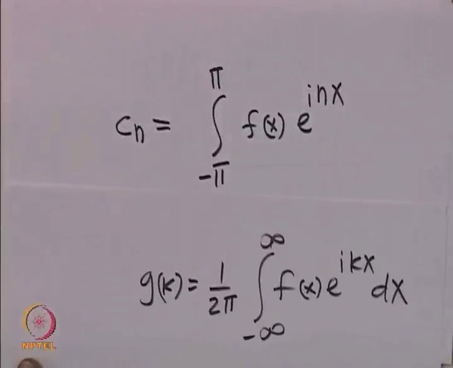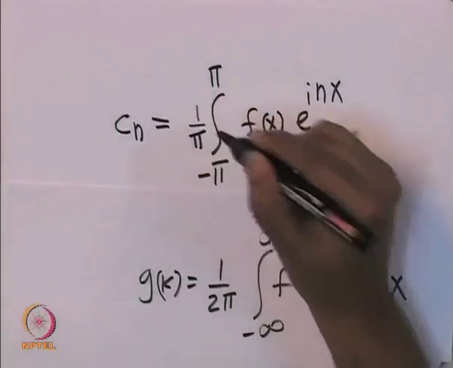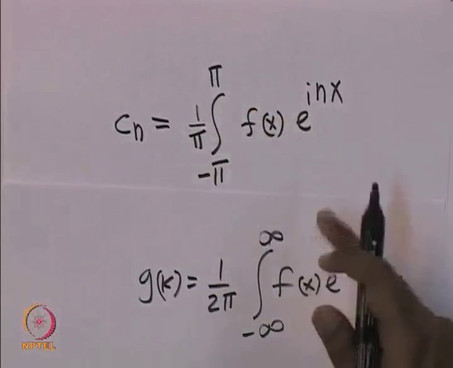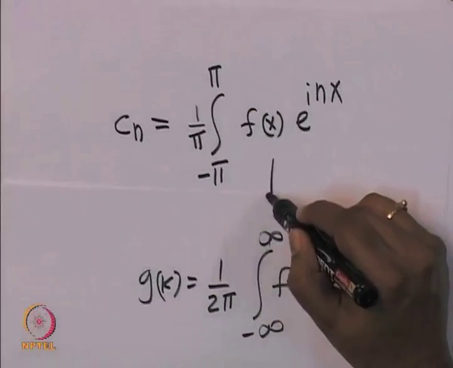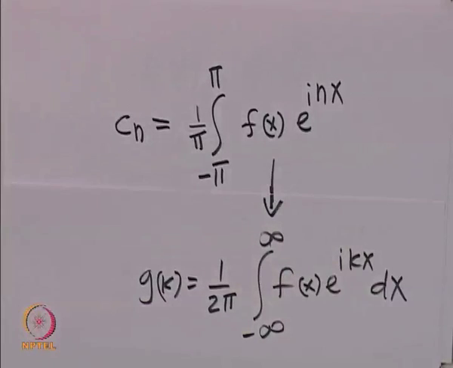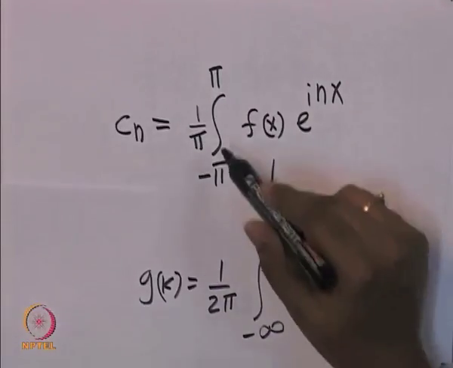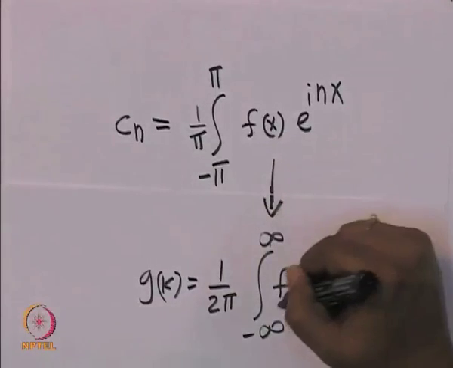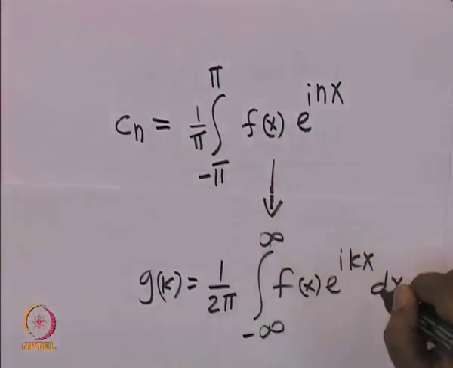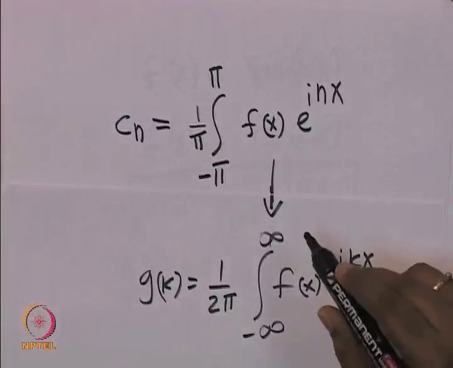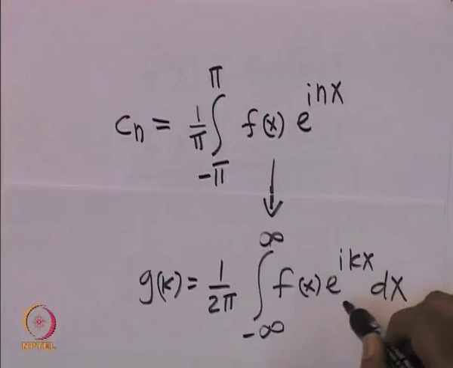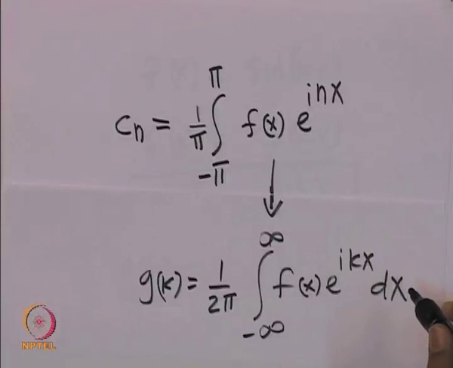So, one can define Cn this particular way. There was a 1 over pi here yesterday also. So, there is a relation, and we can see that this is a generalization. There is an f of x, but the limit has gone from minus pi to plus pi, as it was yesterday, to minus infinity to infinity in the Fourier transformation. So, you can understand this, and this is the definition of g of k. Okay, now you have g of k.